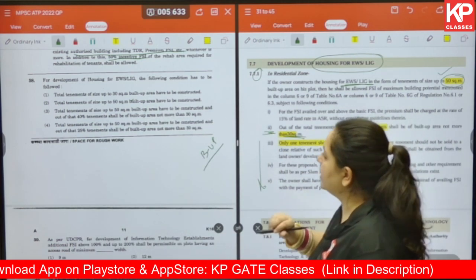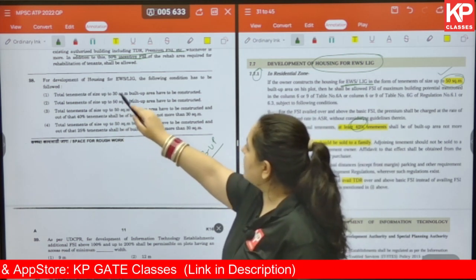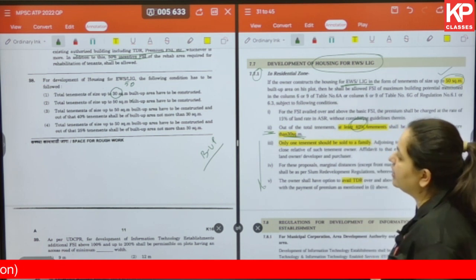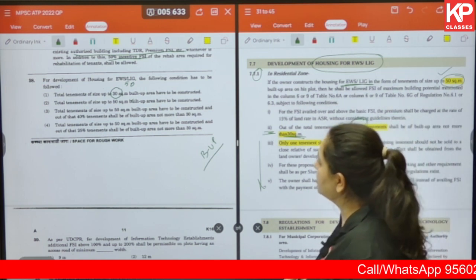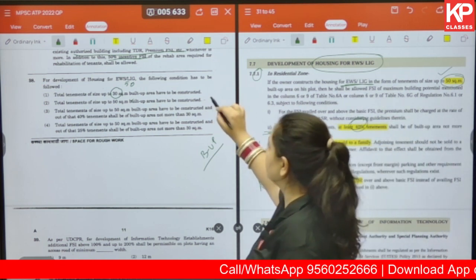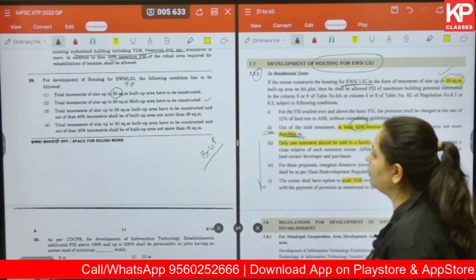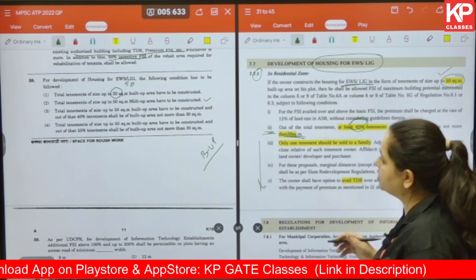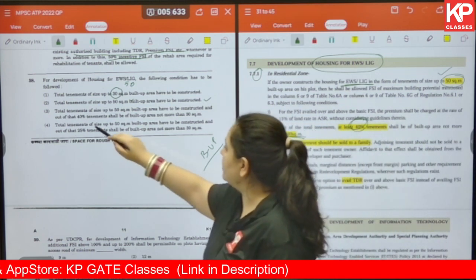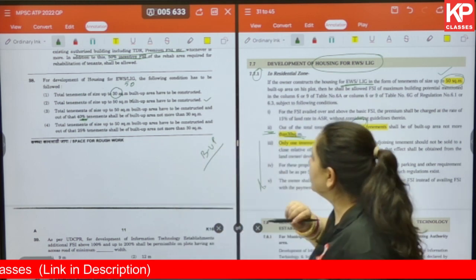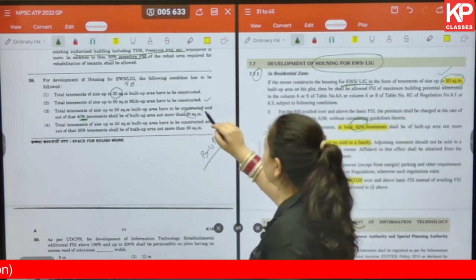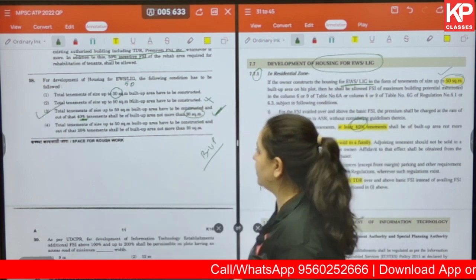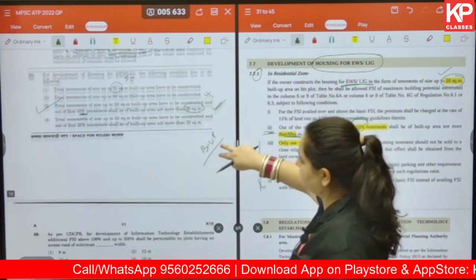For this question, let's look at the options. Total tenements of size 30, we know this is wrong. We have just seen that it is 50. Total tenements of size up to 50 square meter built up area have to be constructed. Okay, this looks correct. Let's look into the other options as well. Total tenements of size up to 50 square meter built up area have to be constructed, and out of that 40% tenements shall be of built up area not more than 30 square meters. So this is the correct answer for us. This becomes wrong. Option 3 is correct as per the document we just saw.